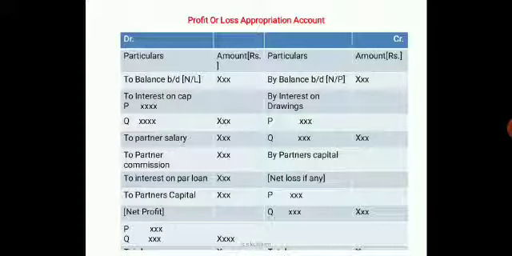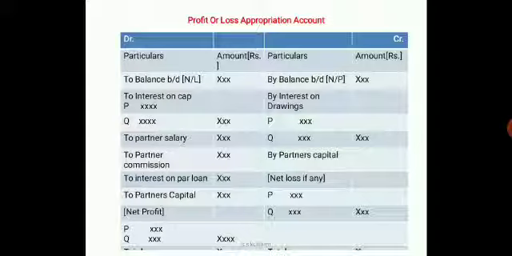To interest on capital, below that write the names of the partners, write the amount of interest on capital, add it right in the outer column. To partner's salary, to partner's commission, to interest on loan as per the agreement.